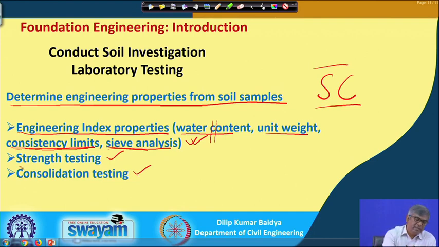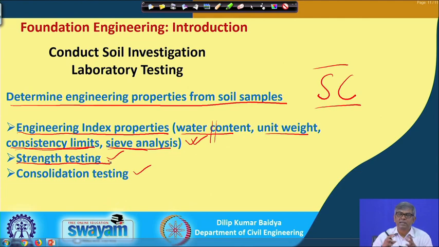For the strength test, we have several options. I have discussed them elaborately in the soil mechanics class, and also in the review class: we have the direct shear test, the triaxial test, the UCC test, unconfined compression test, the vane shear test, and several others.